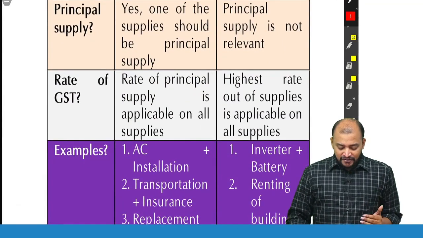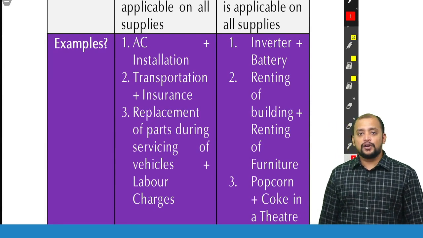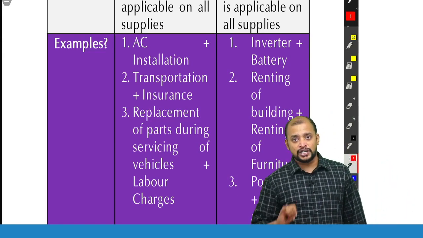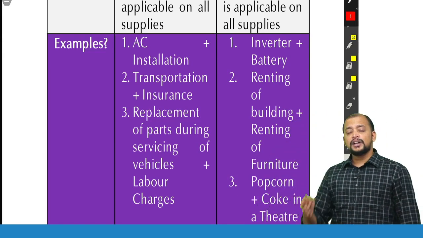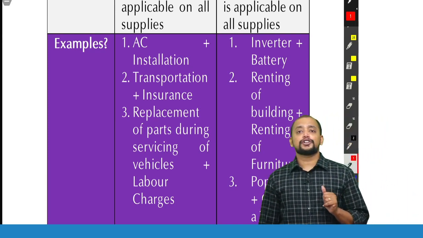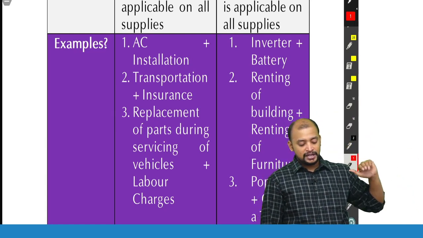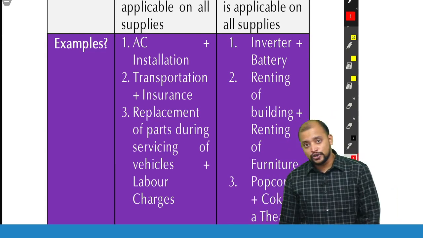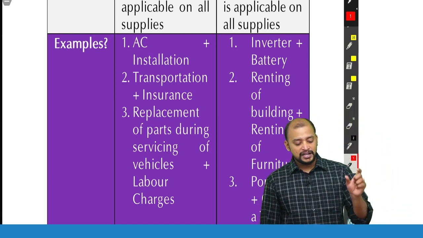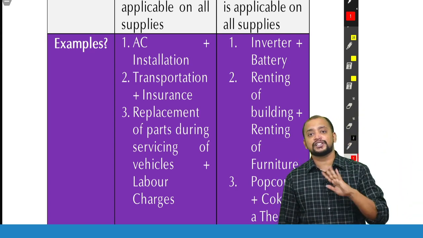Now, for example, you take AC and installation. AC and installation is a composite supply. Why? Because AC without installation is not possible, and installation without AC is not possible; they are naturally bundled. Two or more supplies, all are taxable, naturally bundled. Can we identify the principal supply? Yes, AC is the principal supply. Therefore, it is a composite supply. For the entire amount, whatever rate is applicable to AC will apply. Then transportation and insurance: two or more supplies, naturally bundled. Without transportation, insurance will not arise, and one of them is a principal supply. Transportation is the principal supply. So for the entire transaction, whatever rate is applicable to transportation will apply.